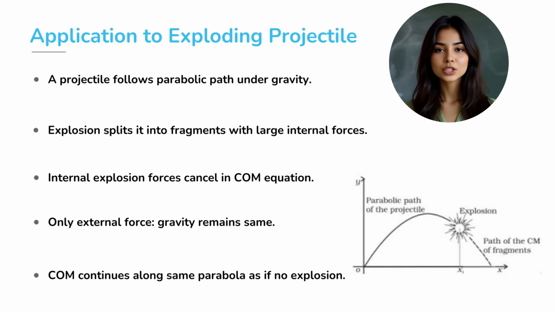Here's a striking illustration. Imagine a projectile following its parabolic path. Midway, it explodes into fragments. Inside, huge internal forces rip it apart. But remember, internal forces cancel in the center of mass equation. The only external force is gravity, which remains unchanged. So what happens? The center of mass of all those fragments continues on the same parabolic path, exactly as if no explosion had occurred. You can see this in the figure. While the fragments scatter, the COM traces the same graceful parabola.